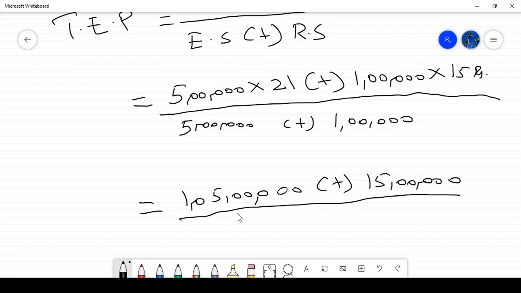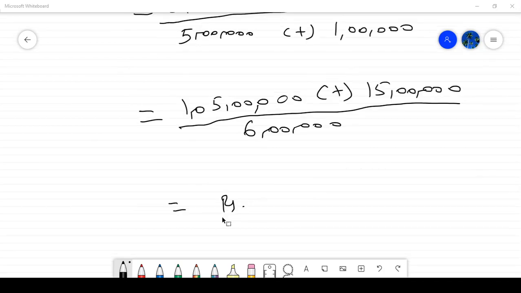Equal to 20 rupees. Okay, 20 rupees is my theoretical ex-rights price.